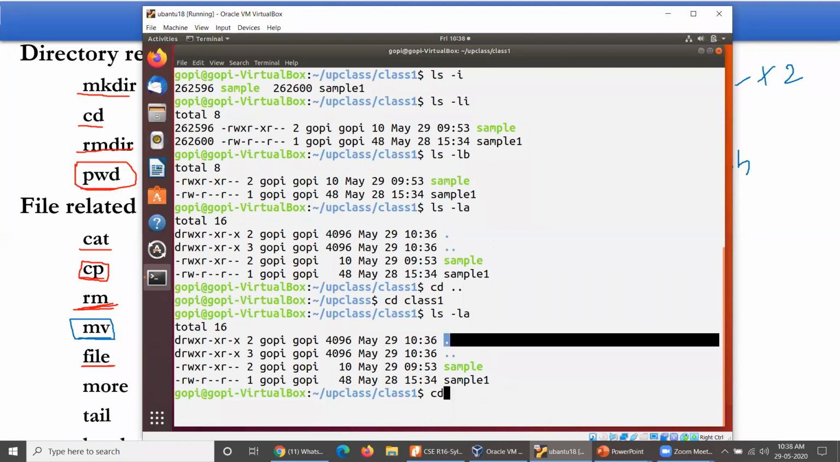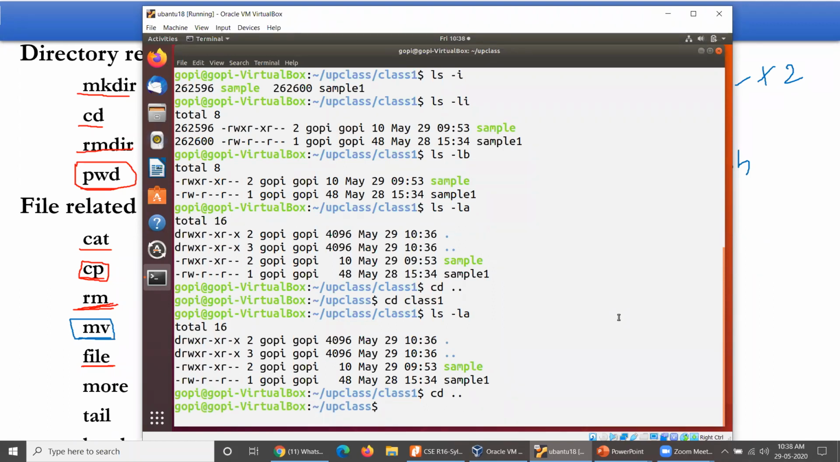Previously I operated something like this: mv followed by the file name, sample, whatever it may be, followed by dot slash. What does it mean? The current directory is up class, and I am working within it. Within this directory I have a directory named class one. Dot means the current directory reference.